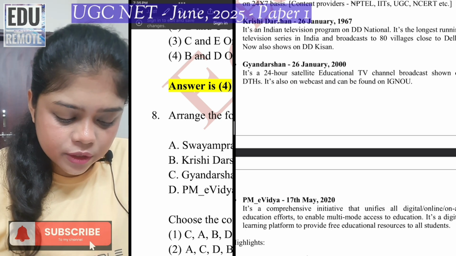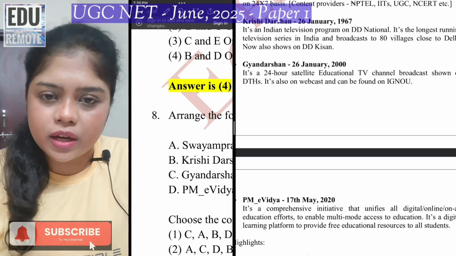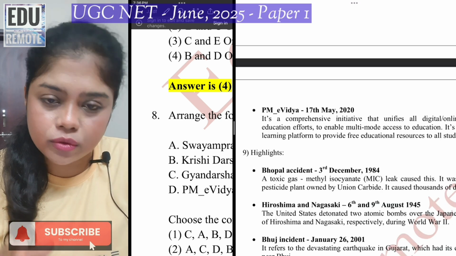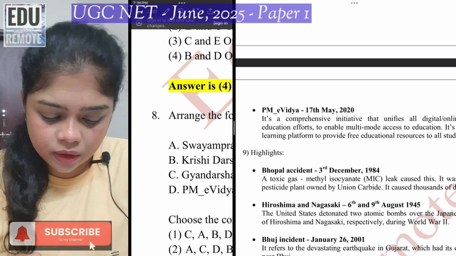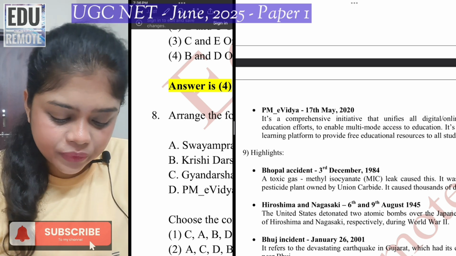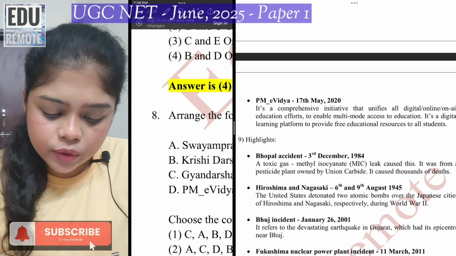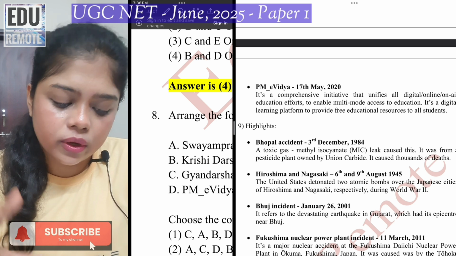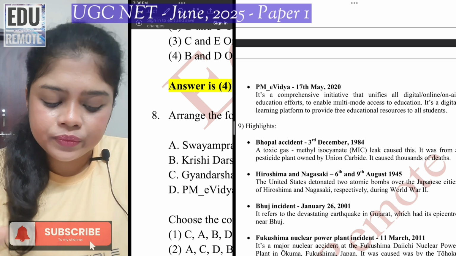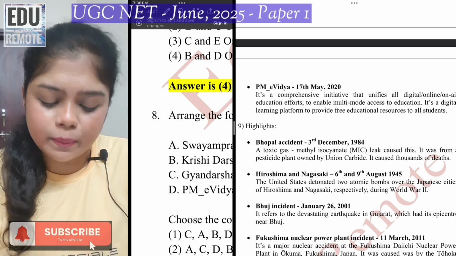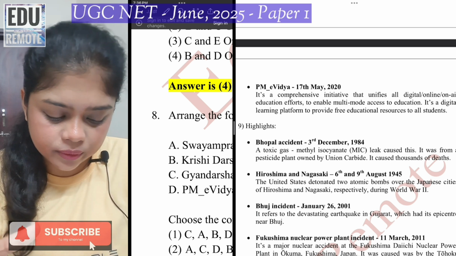And last is what? PM eVidya. This is the most recent one. This was launched on 17th May 2020. Okay, 2020. And this was a comprehensive initiative that unifies all digital, online, on-air education efforts. So this was mainly aimed to enable multi-mode access to education.